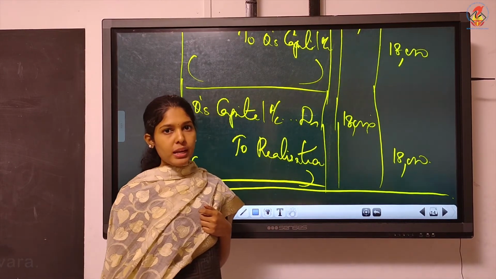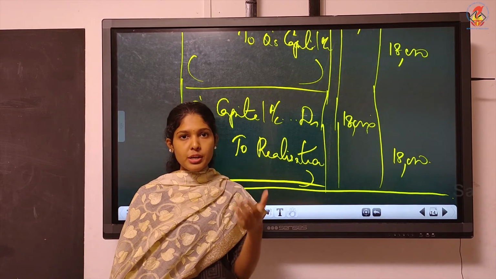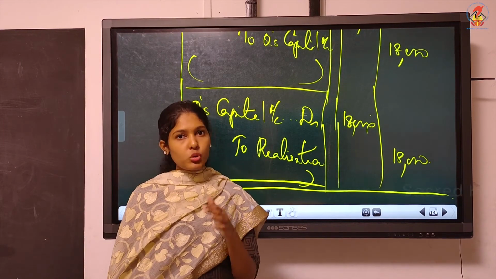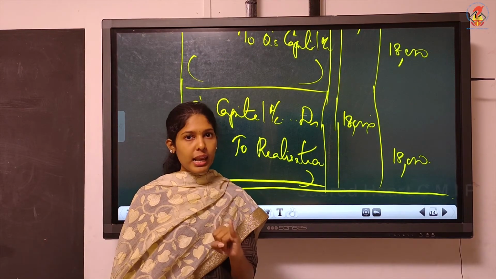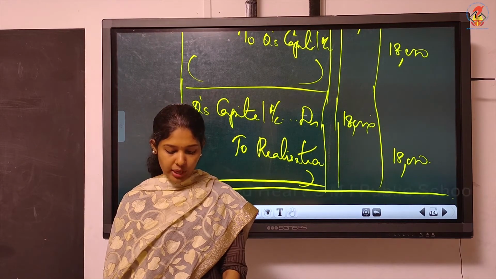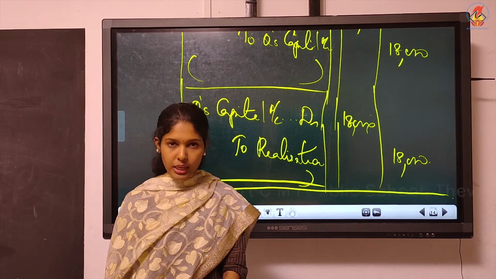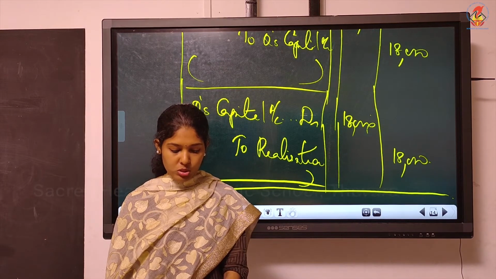Now we'll prepare realization account. Entries almost we discussed all type of questions. So now we'll move on to preparation of accounts. We'll start with realization account. Illustration 10, where they have asked you to prepare realization account. Two partners are there, 4:1 is their ratio.